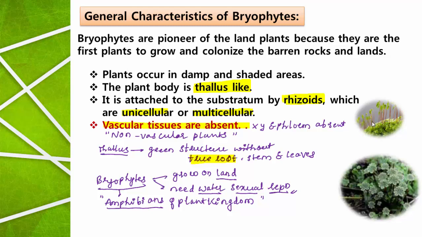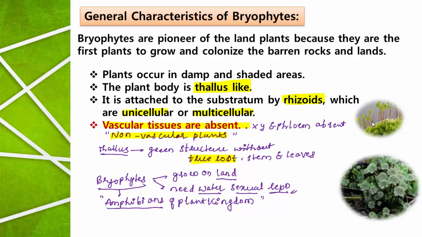They are the pioneers of the land plants, especially colonizing the barren rocks. And these bryophytes are completely dependent on water to execute the sexual reproduction. Hence, bryophytes are called amphibians of the plant kingdom. Since they do not contain xylem and phloem, they are also called non-vascular plants. Thallus, pioneer of the land plants, amphibians of the plant kingdom, non-vascular plants.